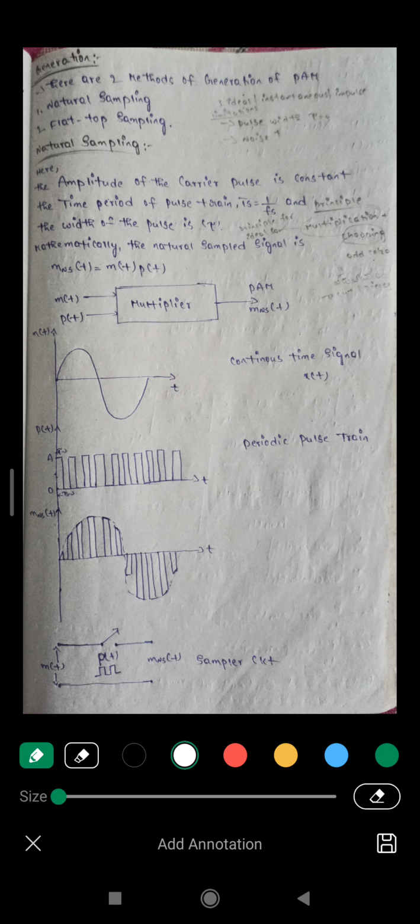Here we discuss the first type of sampling. Here the amplitude of the carrier pulse is constant. The time period of a pulse train is Ts.